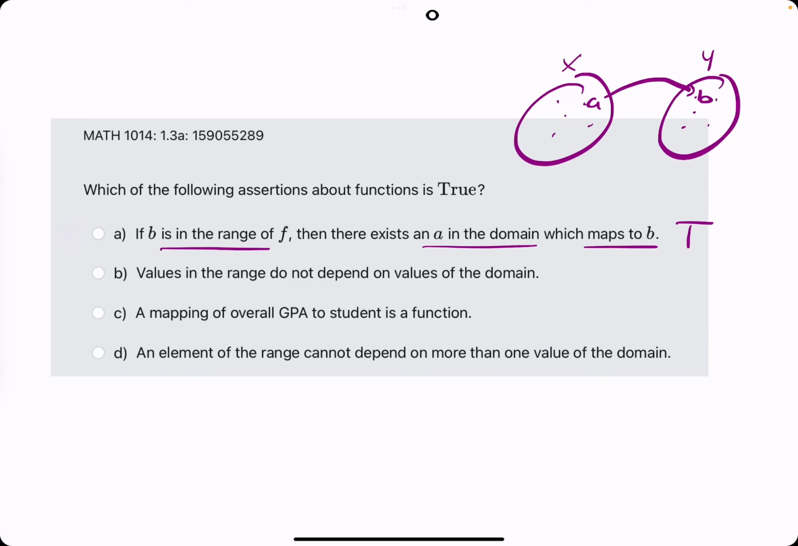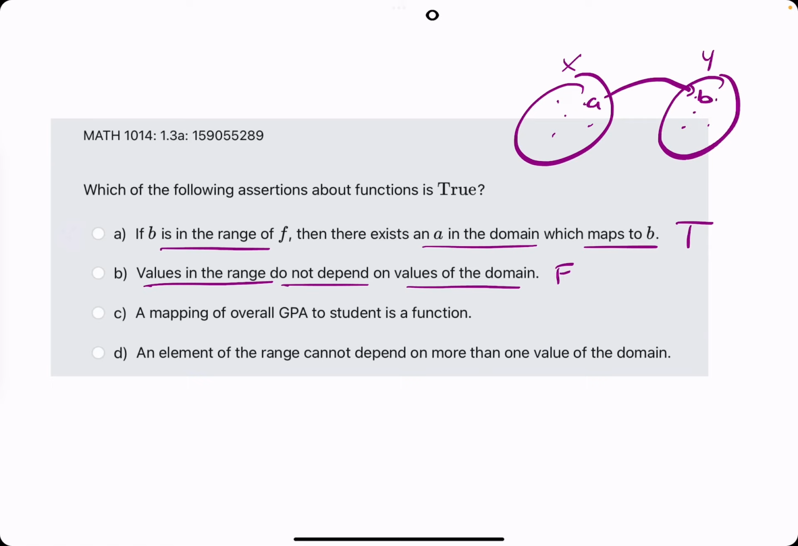B: Values in the range do not depend on values of the domain. Now that's just false. Values in the range, in other words the y values, they're saying the y values do not depend on the values of the domain, or the x values. And that is false. The y values entirely depend on the x values.